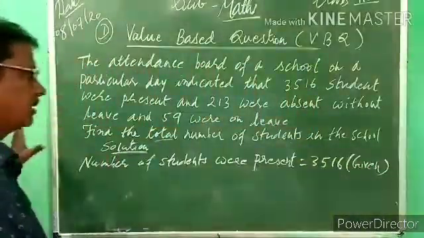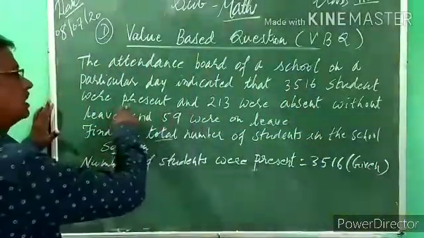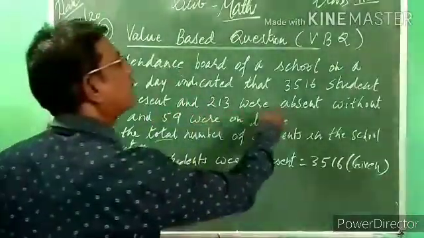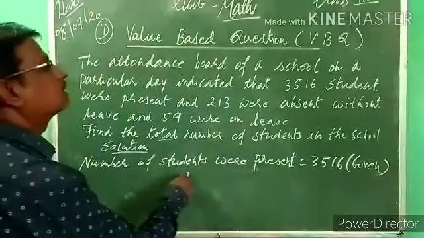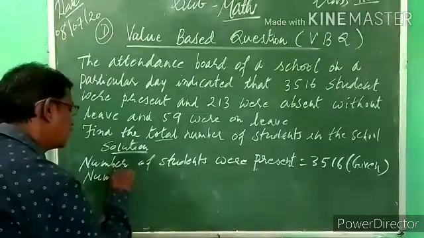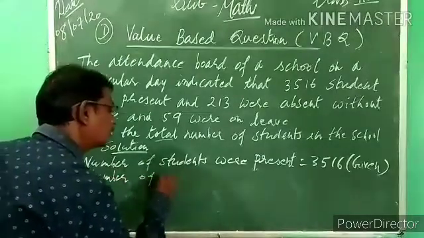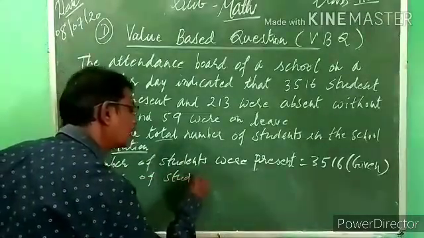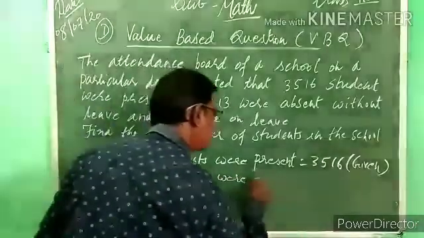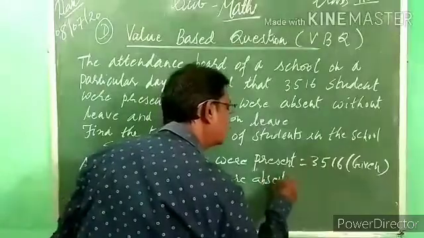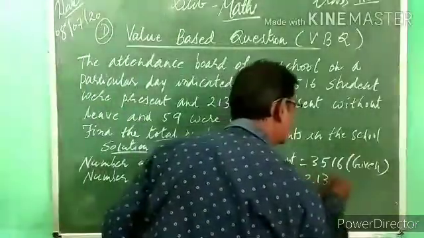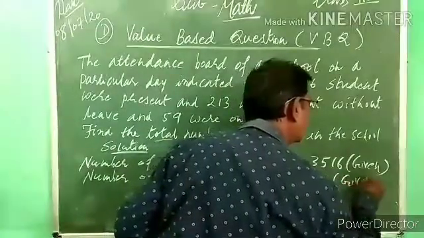Now this is a word problem, so we have to write in sentences. Second sentence: 213 were absent. Number of students absent is equal to how many is given? 213. This is also given.